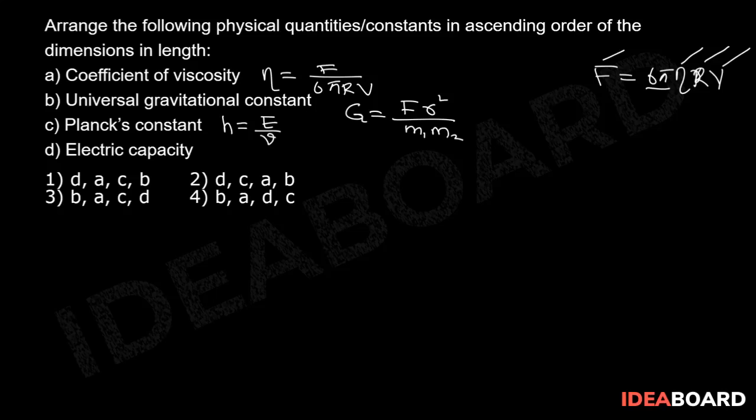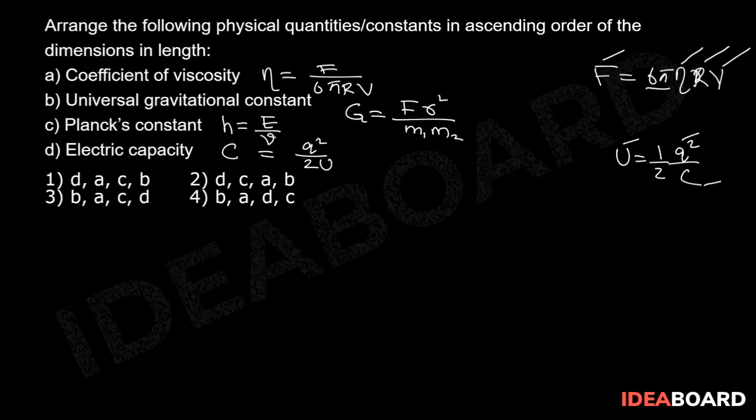And D, electric capacitor. Now, the potential energy stored by a parallel plate capacitor is given as U equal to half Q square by C, where U is the potential energy, 1 by 2 is a dimensionless constant, Q is the charge on the capacitor plates, and C is the capacitance of the given capacitor. Then I can write C equal to Q square by 2U.